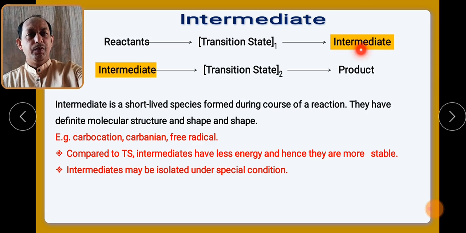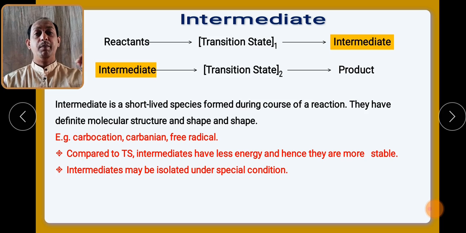What are the examples of intermediates? Carbocation, carbanion or free radical, which are formed during the reaction, are defined as intermediates. Compared to the transition state, intermediates have less energy and hence they are more stable. So intermediates are more stable because they have less energy as compared to the transition state.